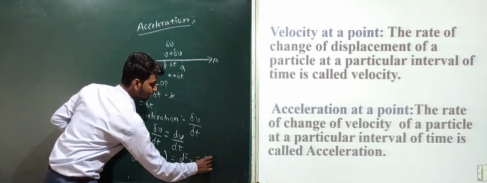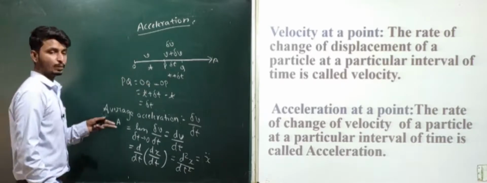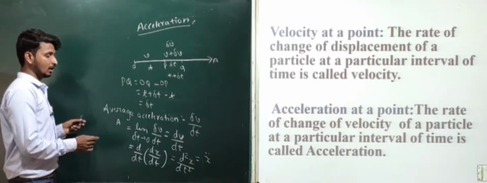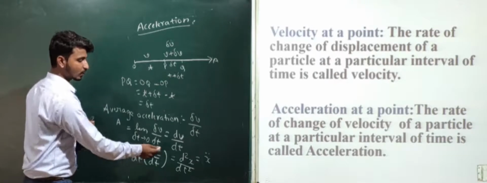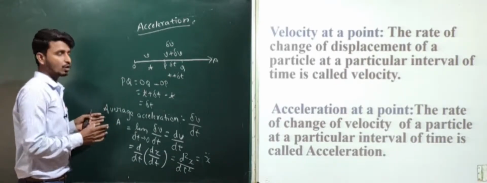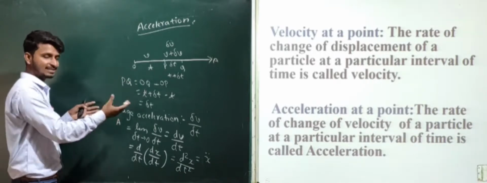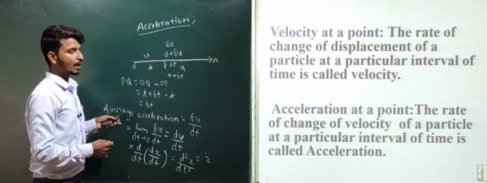It can also be denoted as x double dot. This is meant by acceleration. The rate of change of velocity of a particle at a particular interval of time is the acceleration.